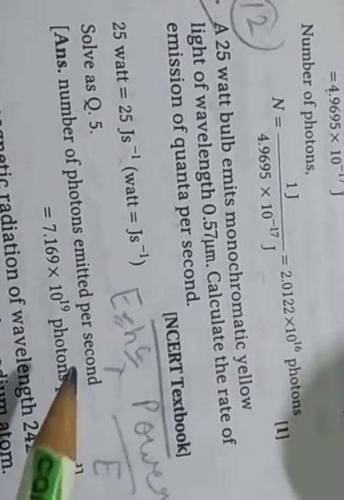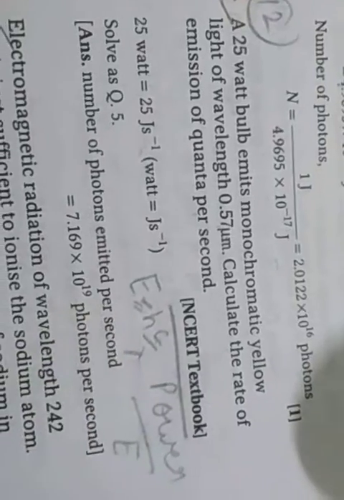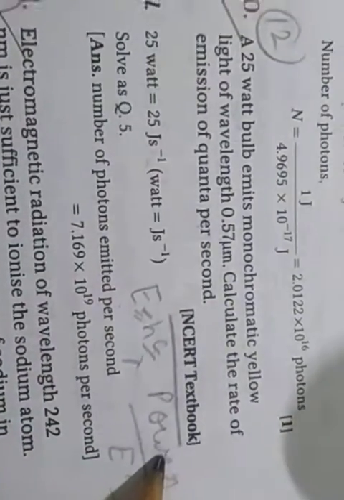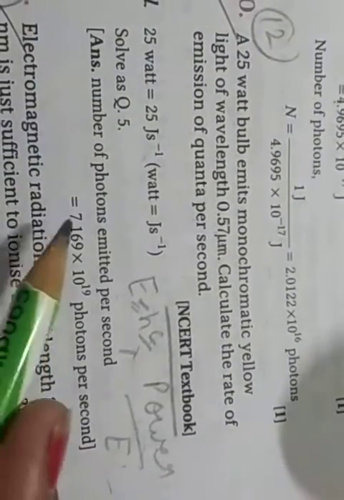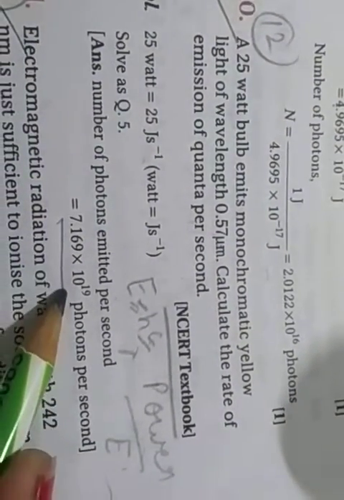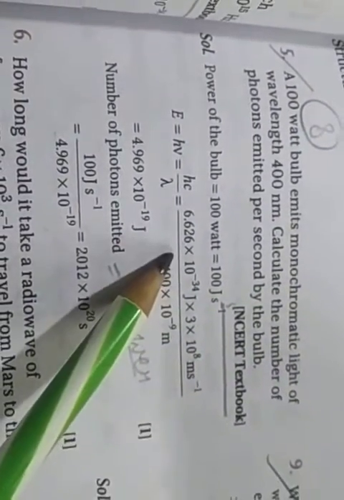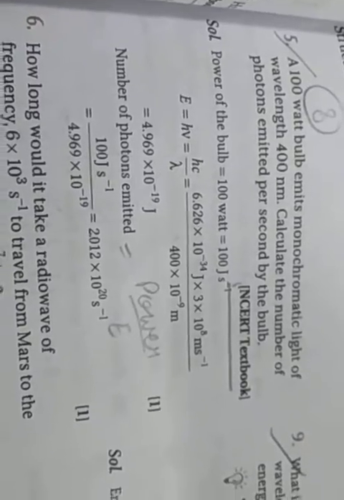Okay, so put in the values and find the energy, then divide power by energy, so the number of photons comes. Okay, same for the 100 watt bulb: that is the same process, first find the energy, and after that the number of photons, power divided by energy. Okay, so this question is your homework.